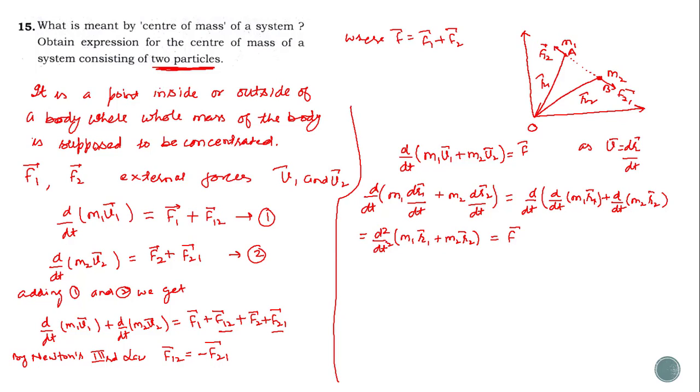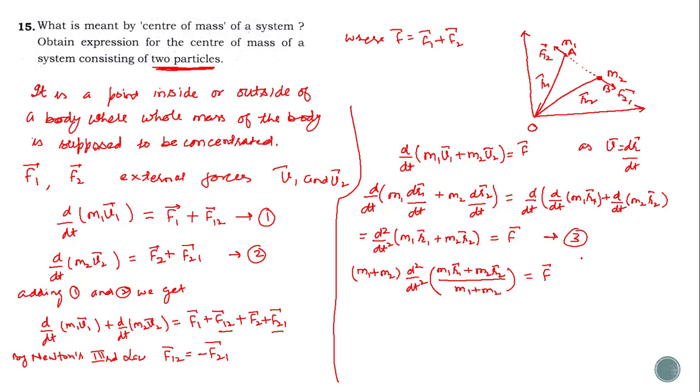Now, say this is equation number 3. Next step, dividing and multiplying this equation number 3 by m1 plus m2. So we get m1 plus m2 times d2 by dt square of m1 r1 plus m2 r2 divided by m1 plus m2, that is equal to F.